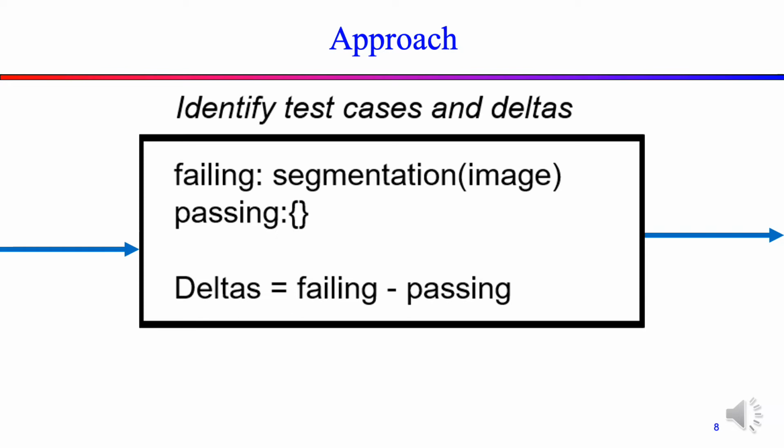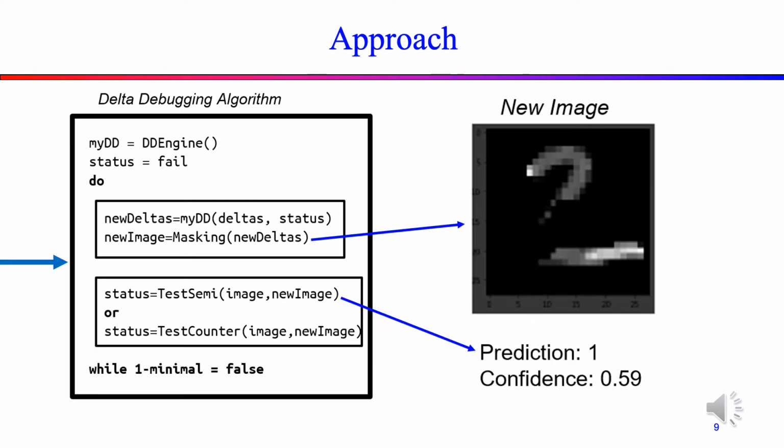We aim to minimize the failing test case while maximizing the passing. For the delta debugging engine to work, an initial set of deltas must be passed. This is the difference between the failing and passing test cases. The DD algorithm is an iterative process and will continue to run until the one minimal failure-inducing difference is found.